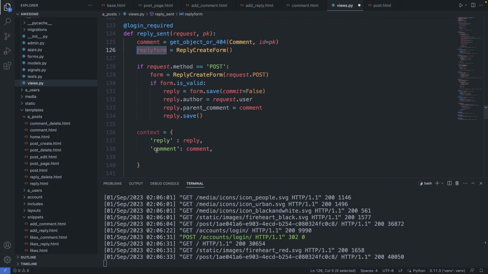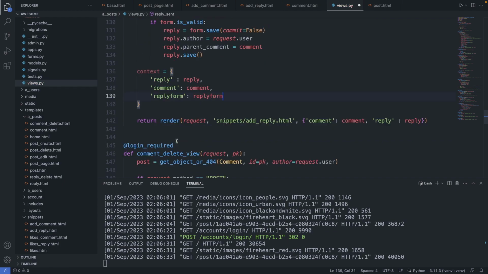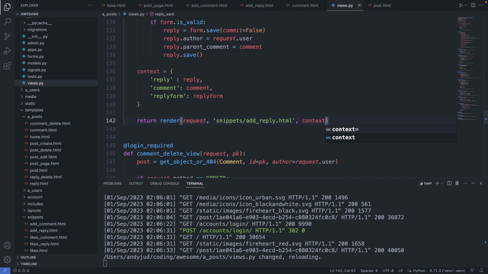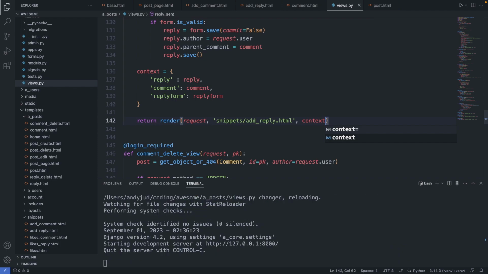So copy this one here, in quotes, colon, reply form. And then I add the context variable in here. Context, like that. All right, save this file. In theory, this should all work. Let's test it.